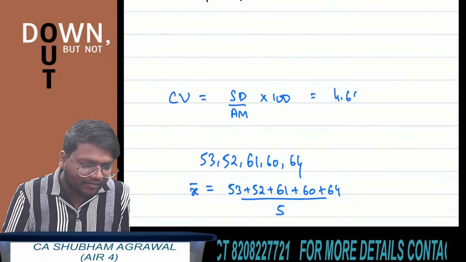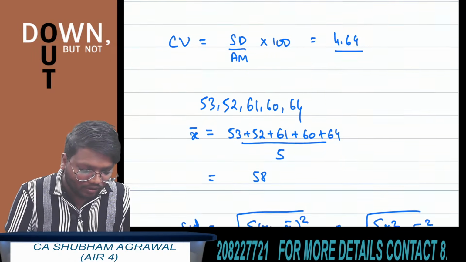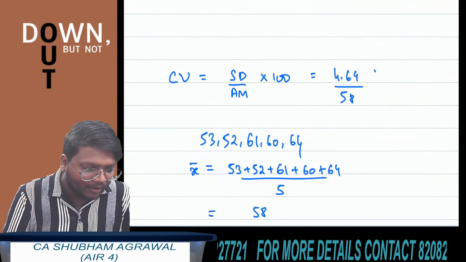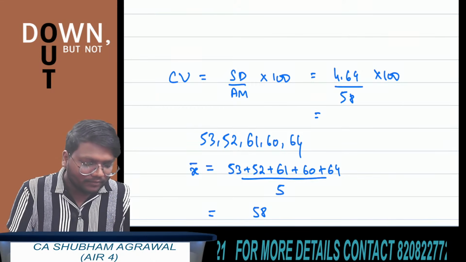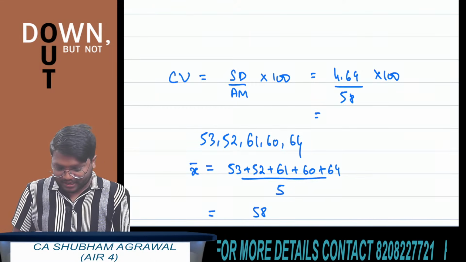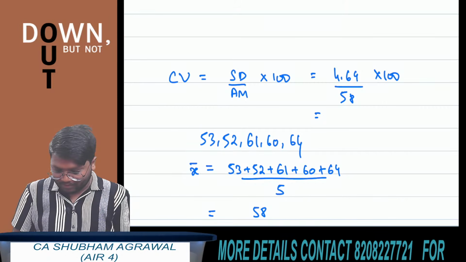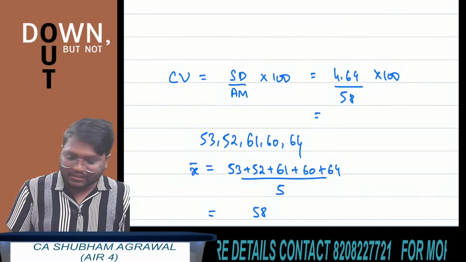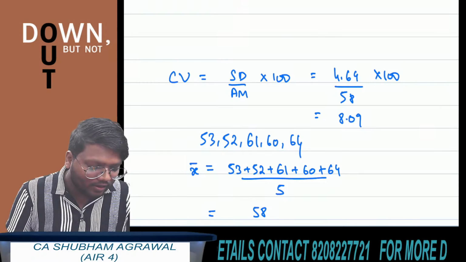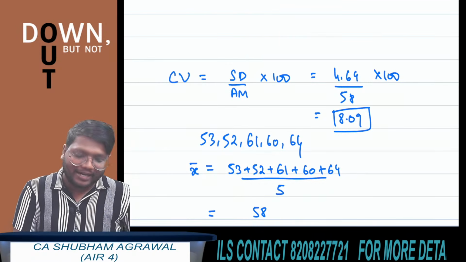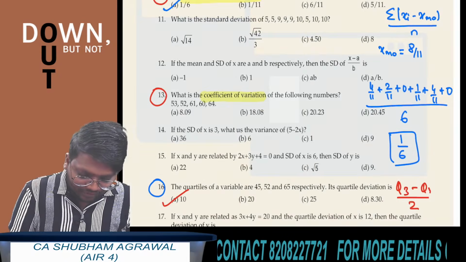So you have got standard deviation as 4.69. Arithmetic mean is 58, multiplied by 100. So 4.69 divided by 58 multiplied by 100. We will get the final answer as 8.086. If you round it off up to 2 decimal places, it is 8.09. Check which option is correct.